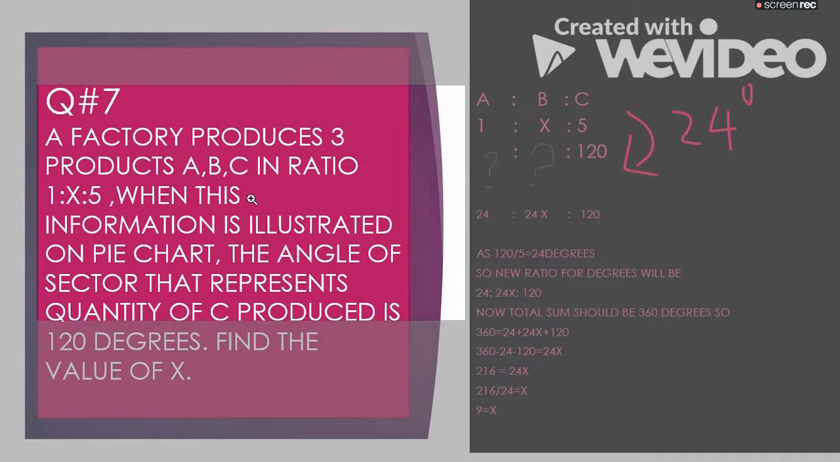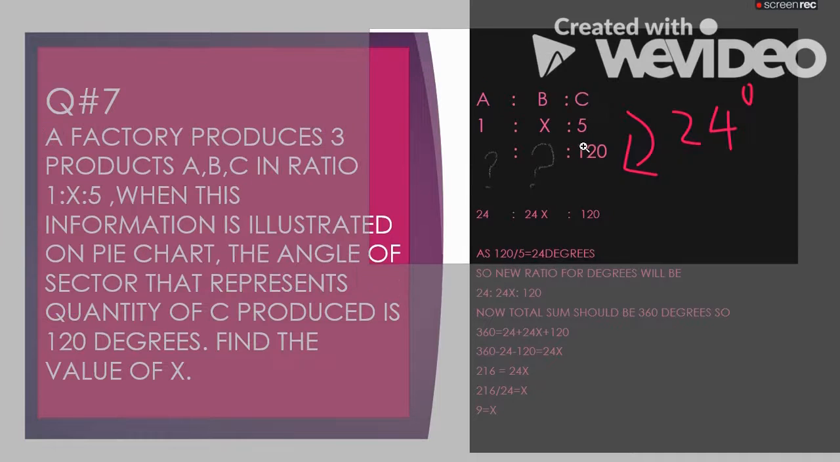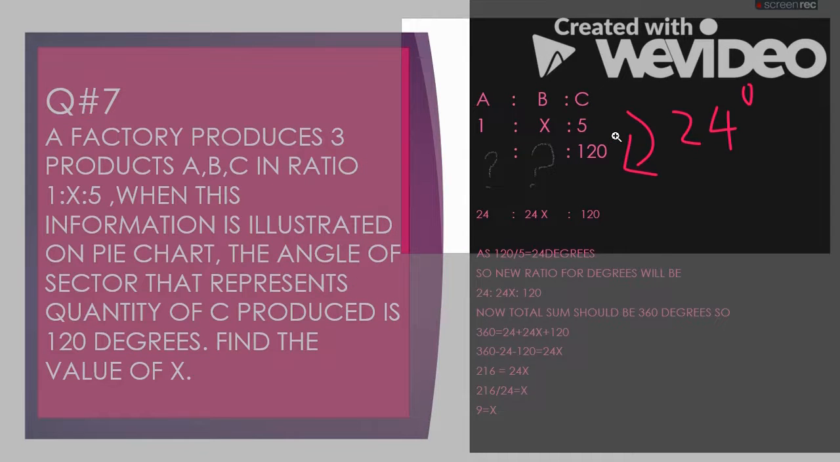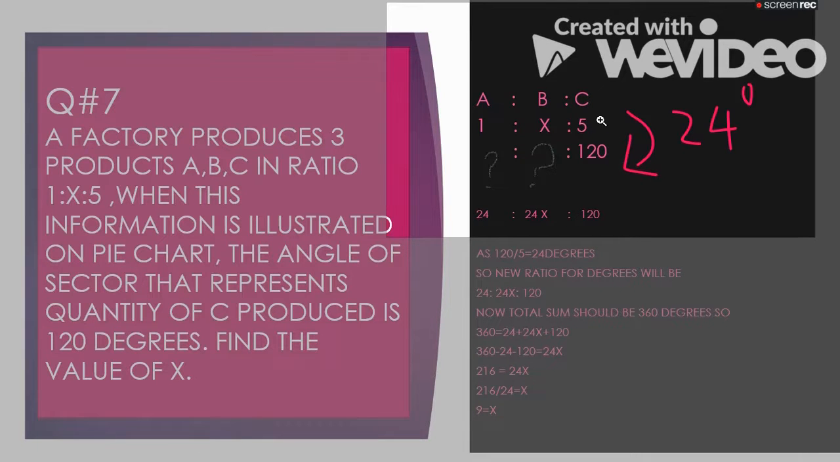Now class, here we have 3 products A, B and C, and their ratio is 1:x:5. So let's write it here. Now we don't know the actual quantity of A, B, but we know that C is 120 degrees. And in earlier classes we have learned this ratio, and we know that if one relation is given, we can find the connection between it, so we can find the other unknown ones.